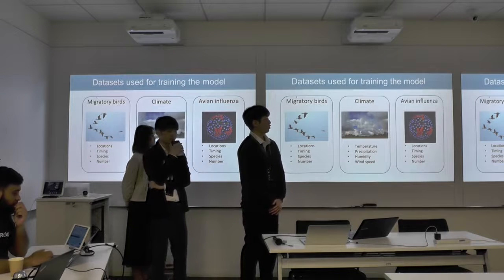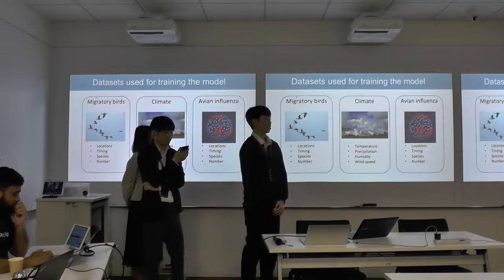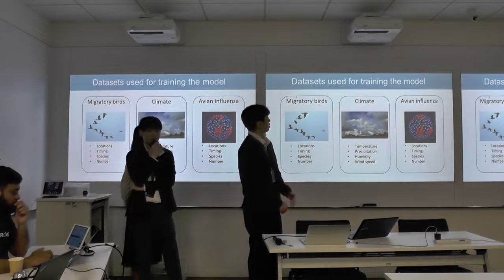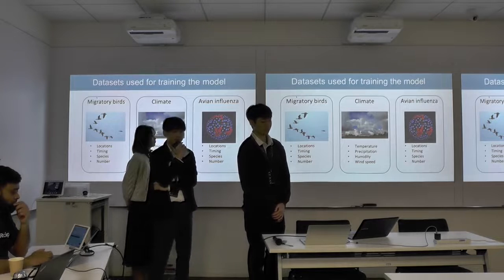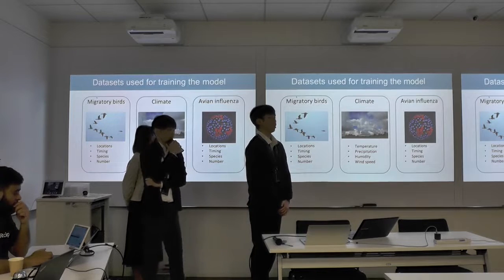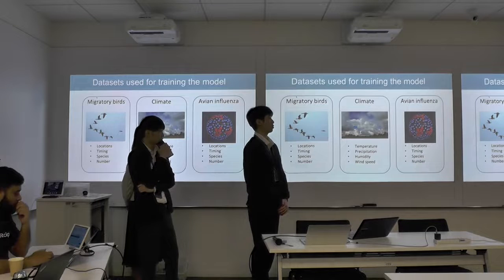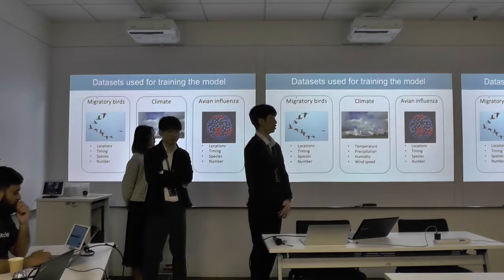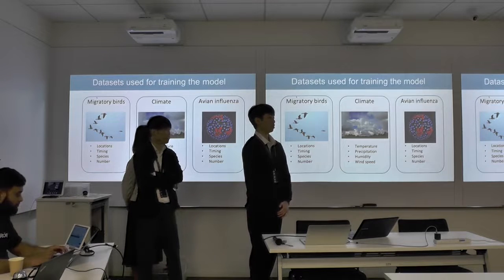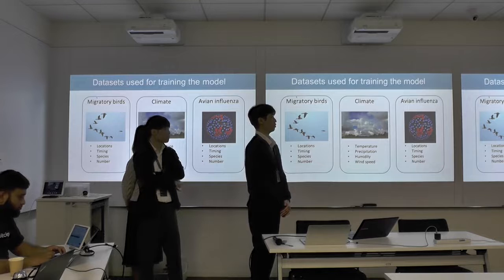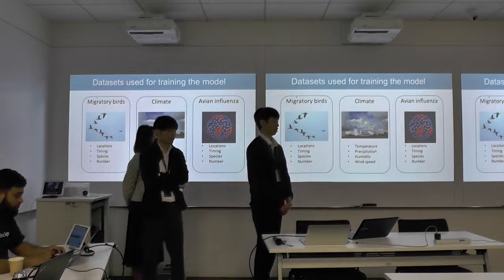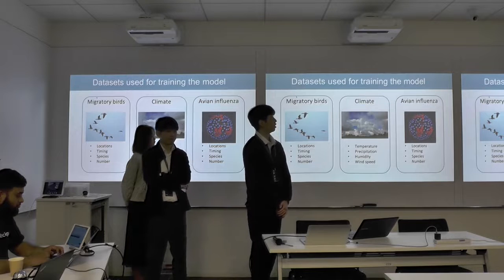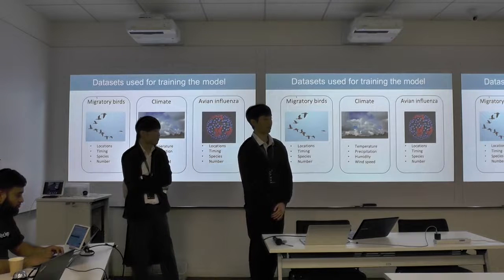So we decided to use migratory birds data as input data because they are the key factors. And climate data is also important. Climate data influences migratory bird movements, and climate data such as temperature and precipitation has also been reported to be associated with outbreaks of avian influenza. So we put this data in as input data. And the output data is avian influenza outbreaks by time and region.